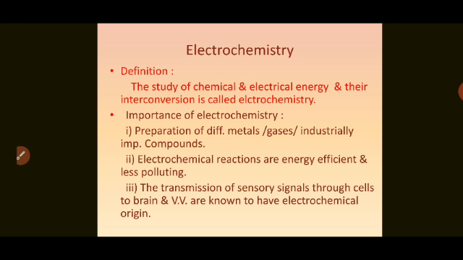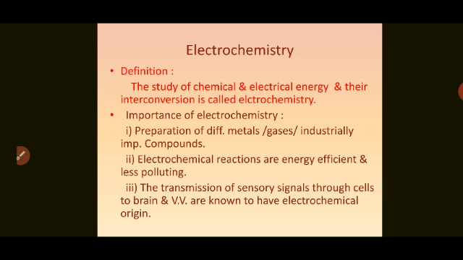Chemical reactions can be used to produce electrical energy. Conversely, electrical energy can be used to carry out some chemical reactions. I hope you understand the law of conservation of energy: energy can neither be created nor destroyed, but it can be transferred from one form to another form. So, by using this basic principle, we will learn how the changes take place.